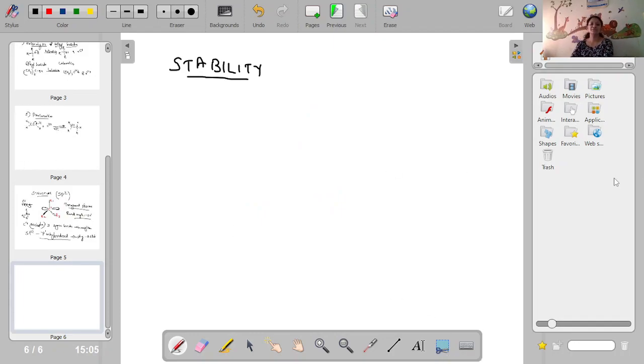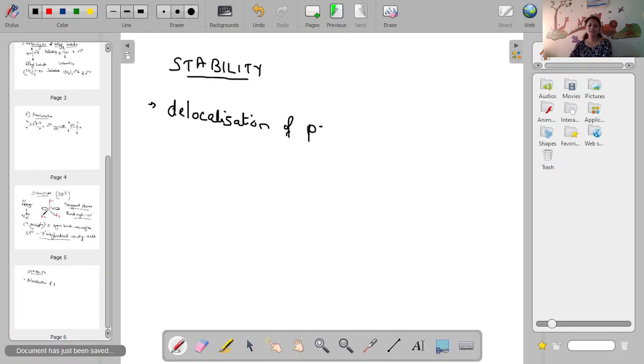Preparation, structure and stability. So there are some factors which affect the stability, and stability depends on the delocalization of positive charge. What's the meaning?